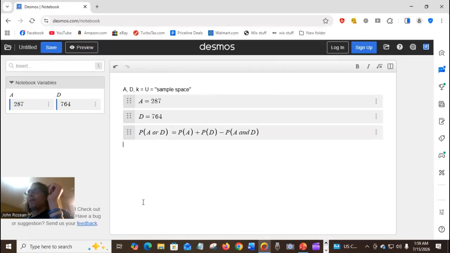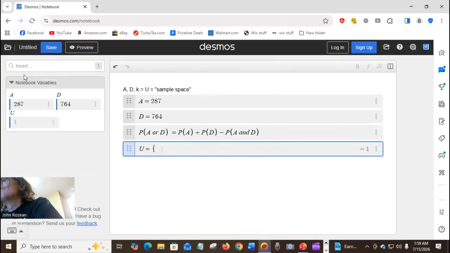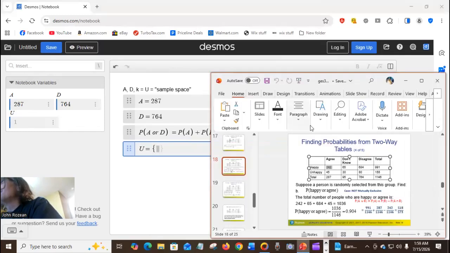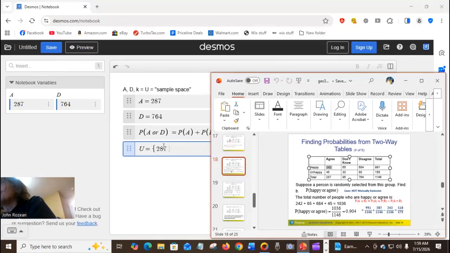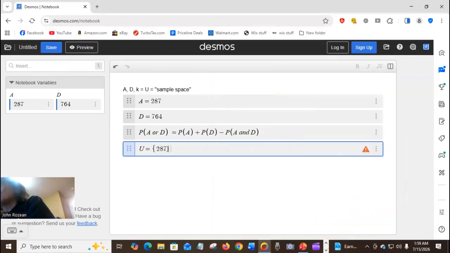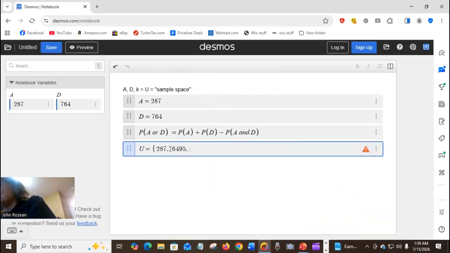We have established what the universe is. So, in number form, let's try this. The universe would be the set that contains the values at the bottom of our table here. The agree is 287. Let me make it in order, but anyway, the disagree is 764. So that we would have this set as our universe.